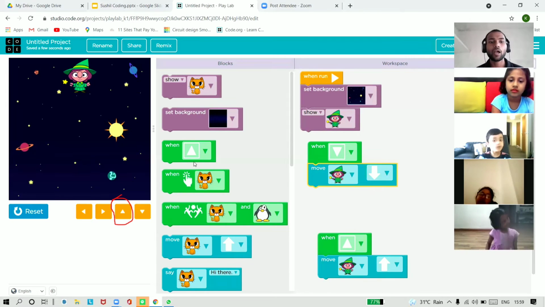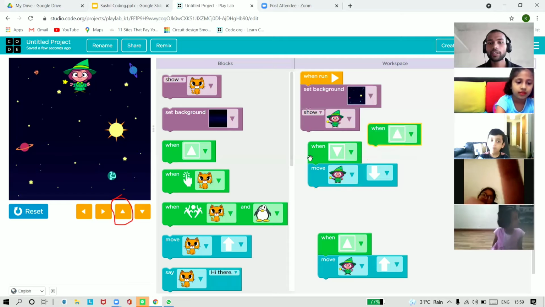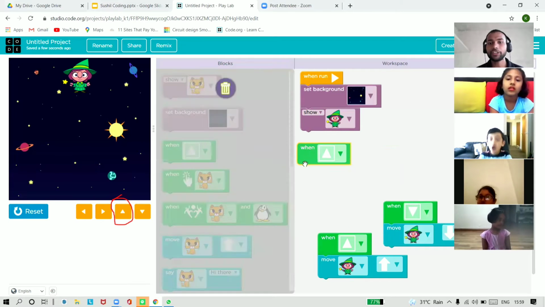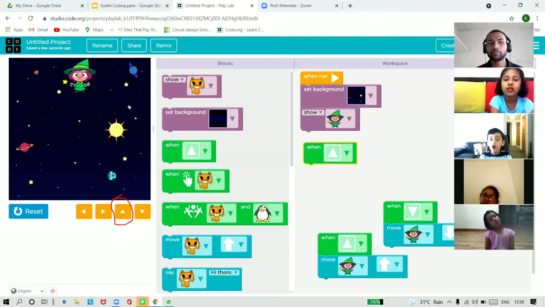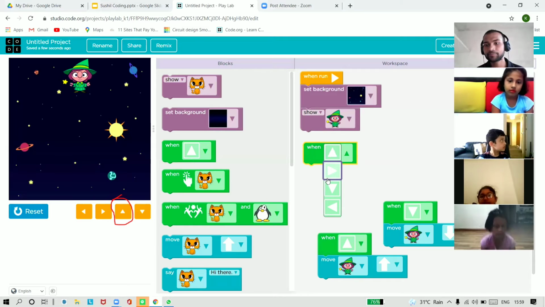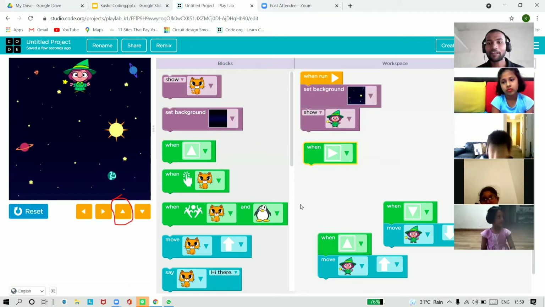Now I will ask Kashvi. We also want this magician to go towards the right-hand side, okay? So which will we select, the first one or the second one? For moving right, Kashvi. Second one. Very good. Fantastic.